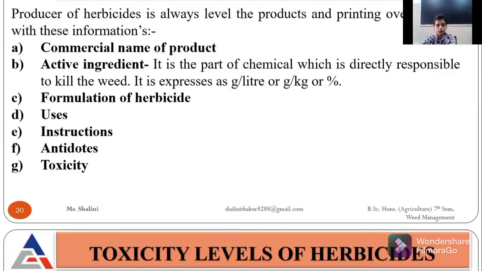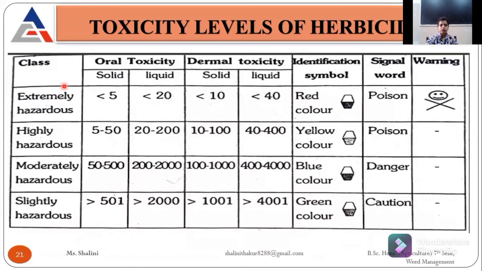I will give you the table here. So here you see there is a class. Herbicides are divided into 4 classes: extremely hazardous, highly hazardous, moderately hazardous, and slightly hazardous. Each has an identification symbol. If there is a red color, it means poison. You can't eat it, you can't spray it. If it is taken by plants or animals, it results in death. Or if we inhale it, or sometimes if we touch it with our hands and then our mouths, we can also die.